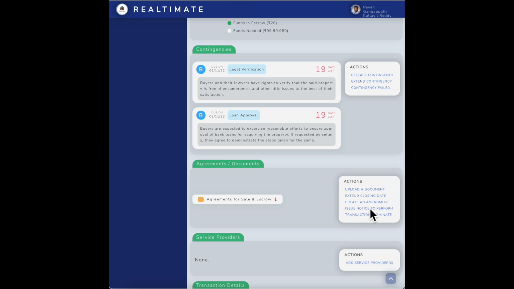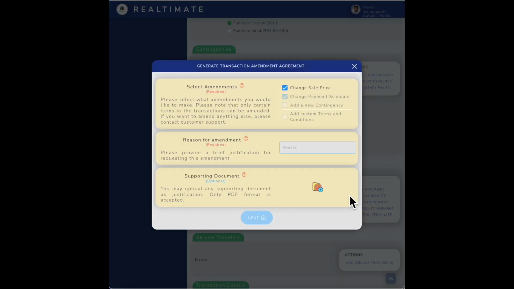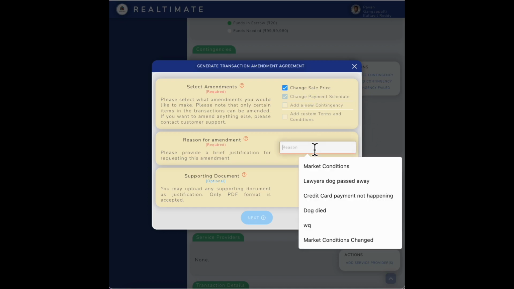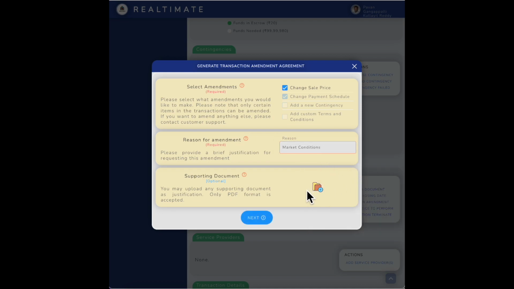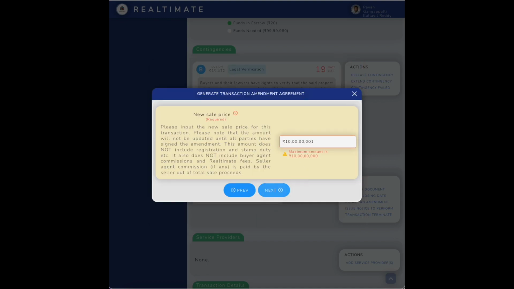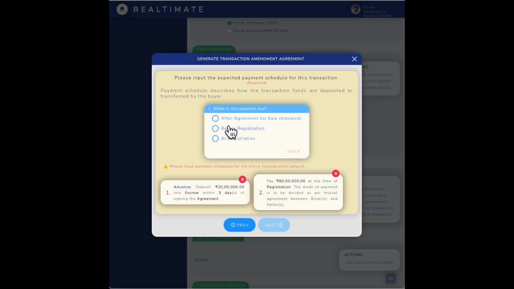Okay. Then there is a create amendment, which is pretty cool, right? If due to market conditions there was a change in sale price, whether it increased or decreased, you could make an amendment to the existing agreement for sale by saying market conditions, okay? And you can upload any supporting document, and you can say, let's say next, and instead of 1 crore, it's now 1.2 crores because maybe there was heavy demand for that property, okay? That's 12 lakhs, and next, and then you can change the payment schedule, everything. You can do anything basically. I'm not going to go ahead, but you get the picture hopefully.